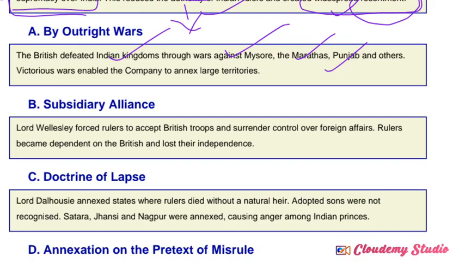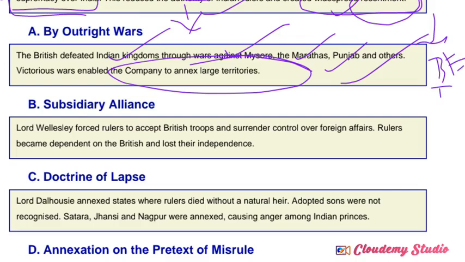These were victorious wars for the British East India Company. In all these different battles and wars, the victory was achieved by the British East India Company. Based on achieving victory over all these Indian rulers, the British ruling system started to become stronger. So this is an important thing. That's why outright wars are also one of the political causes of the uprising of 1857.